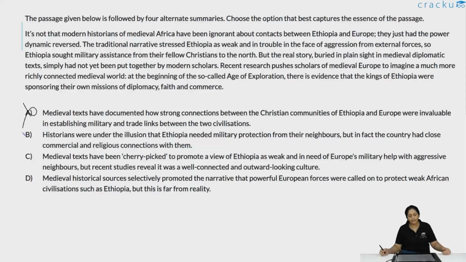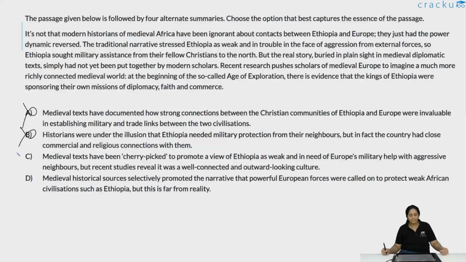Historians were under the illusion that Ethiopia needed military protection from their neighbors, but in fact the country had close commercial and religious connections with them. They didn't have close commercial and religious connections with their neighbors. They had close commercial and religious connections with Europe. They were able to sponsor their own connections with Europe. It is not about their relations with the neighbors, but the connections between Ethiopia and Europe as such. So B is a distortion.